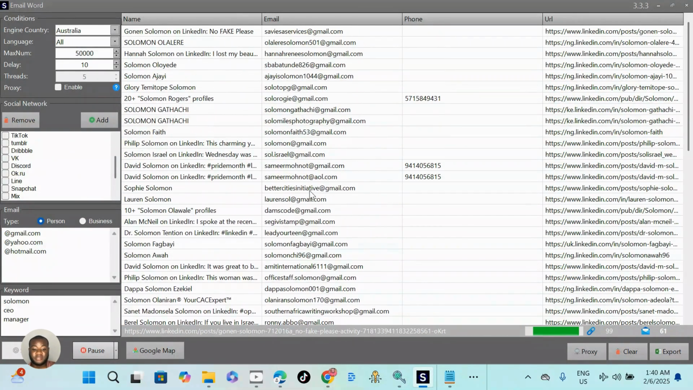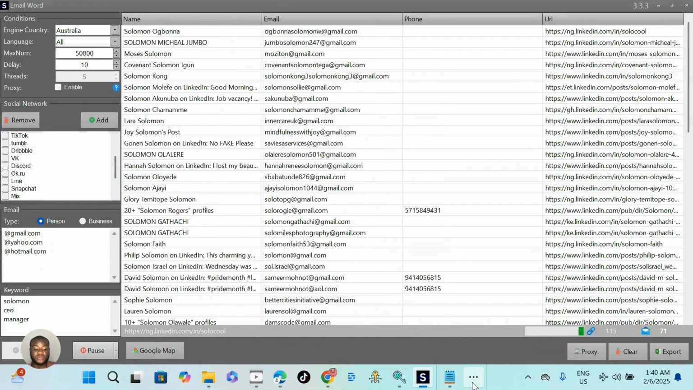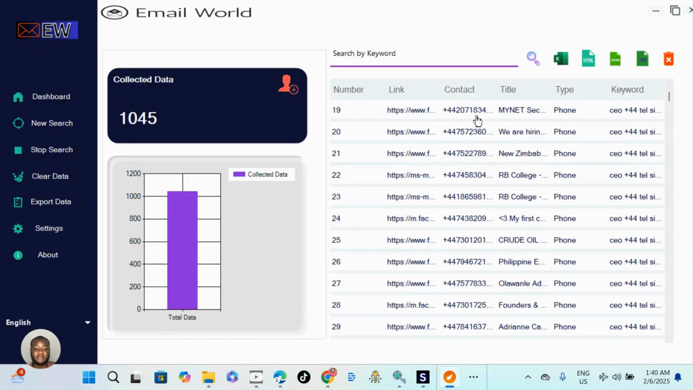To make it even better for you to know how this service works and how important it is, we also get access to the phone number extractor. And this is the phone number extractor here. This extractor extracts phone numbers, and it can also extract only email addresses. Let me show you how that works.